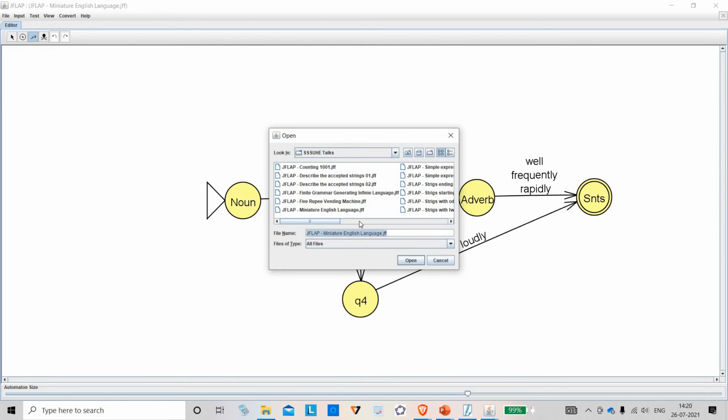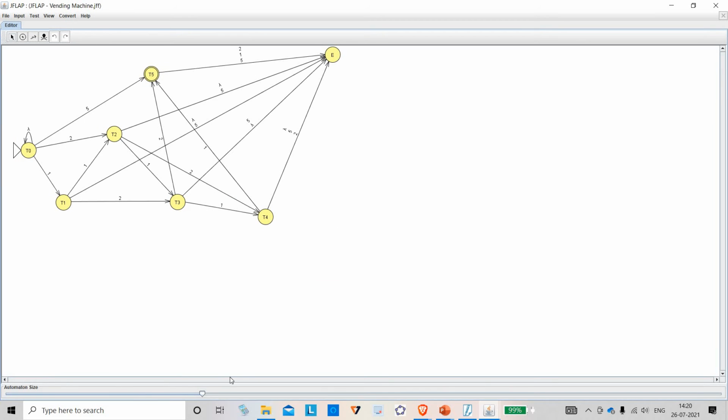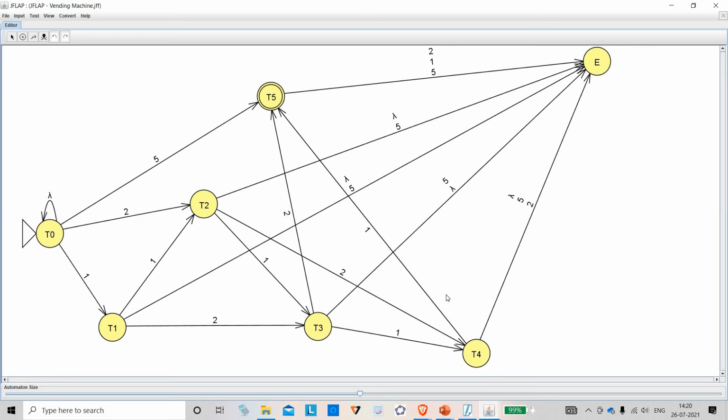Just watch. I have a 5 rupee vending machine. See, I have constructed this. This is the model of a finite state machine. What does it do?